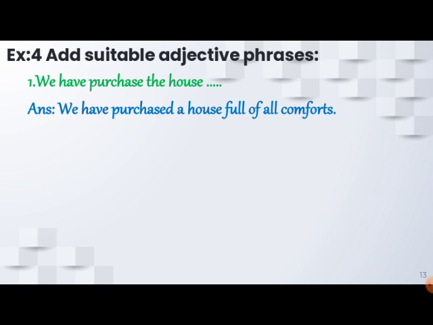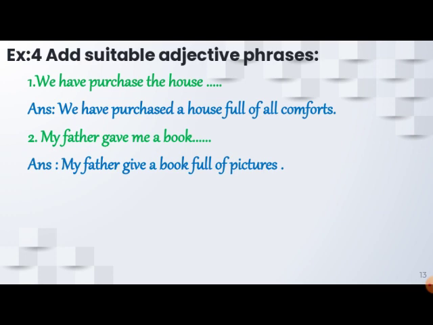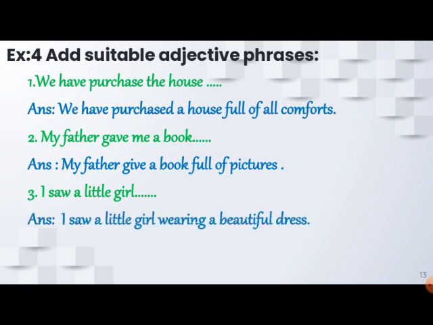Okay, next: my father gave me a book. Now you can describe a book in a phrase. My father gave me a book full of pictures. I saw a little girl. I saw a little girl wearing a beautiful dress. I saw a little girl with a pink dress.